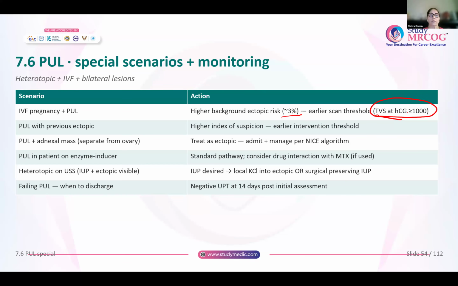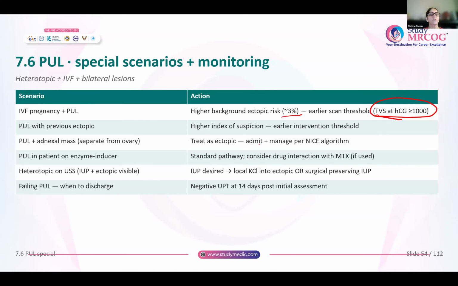PUL with previous ectopic. Always there should be a higher index of suspicion for an ectopic pregnancy. So earlier intervention is indicated for these women. Now you have a pregnancy of unknown location and there is an adnexal mass. Now this mass is separate from the ovary. Always treat it as an ectopic. Okay. Admit and manage as per NICE algorithm.